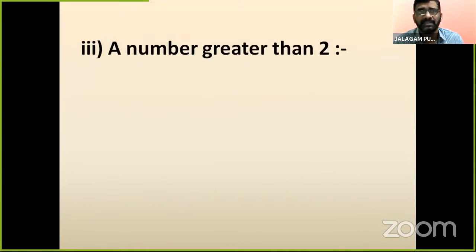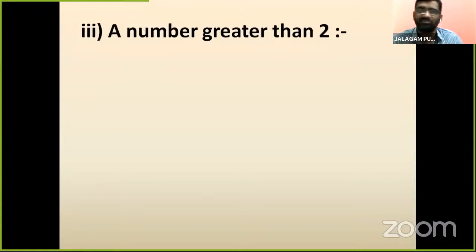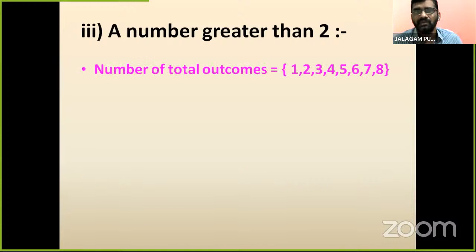Okay, now the third one. See children here, a number greater than 2. Once again, we find the total outcomes. How many? 8: 1, 2, 3, 4, 5, 6, 7, 8. Among these, numbers greater than 2 are favorable.